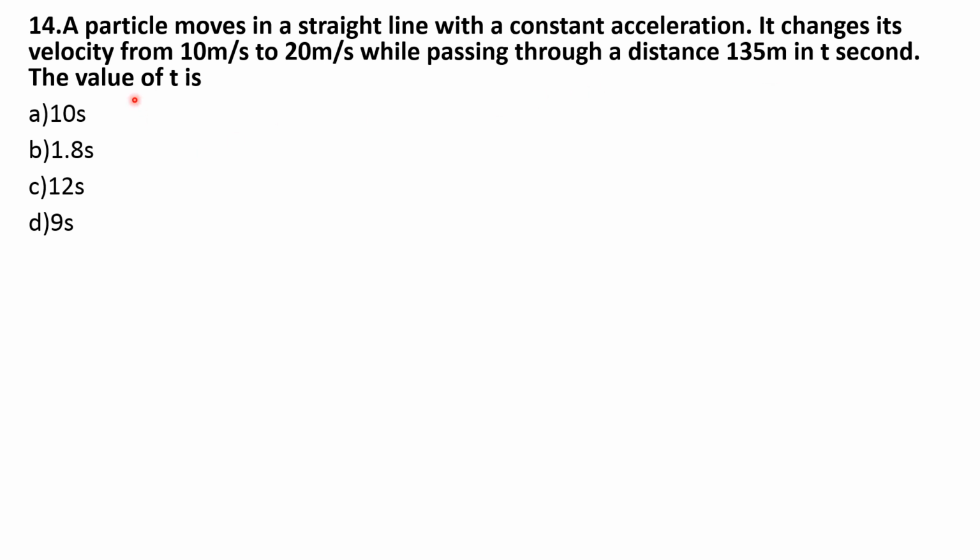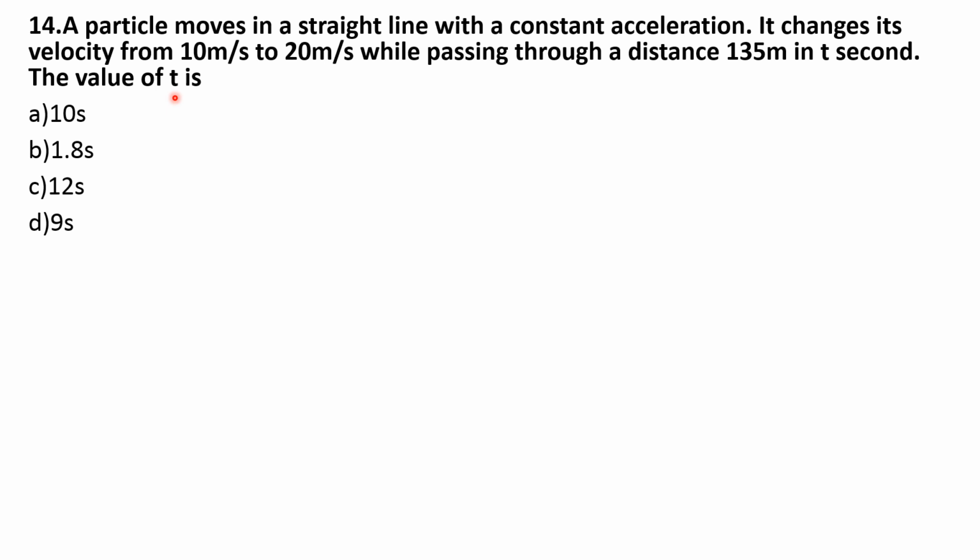So here you need to find the value of t. You know the equation, that is V is equal to V0 plus AT. Using that equation you can find the value of t, but in that equation there is a term A, but you don't know the value of A.